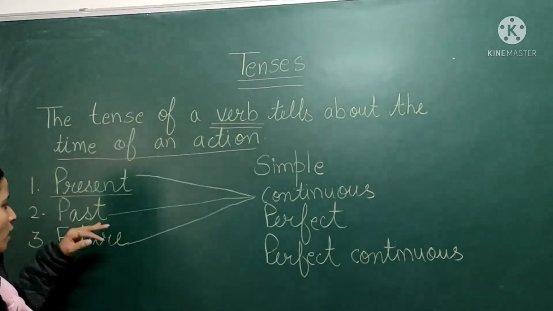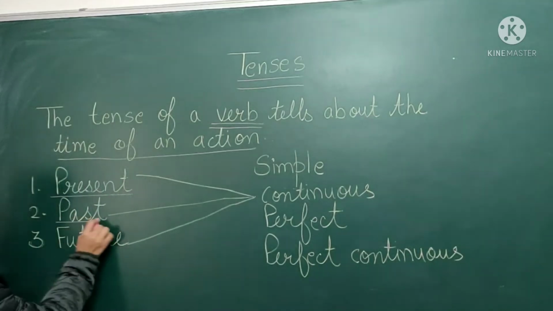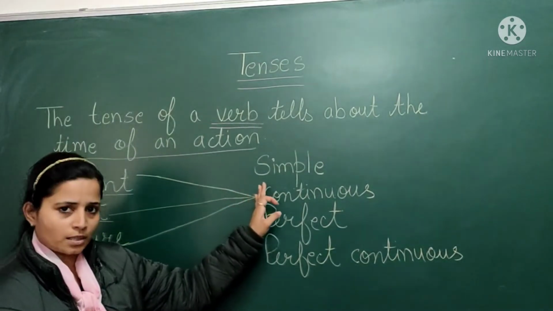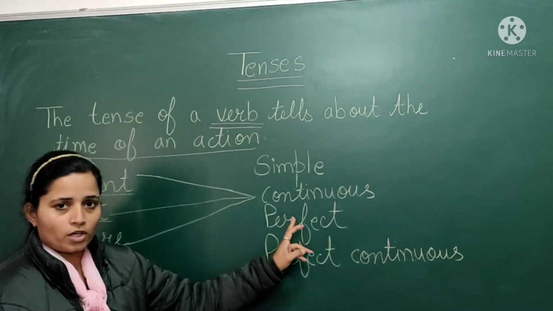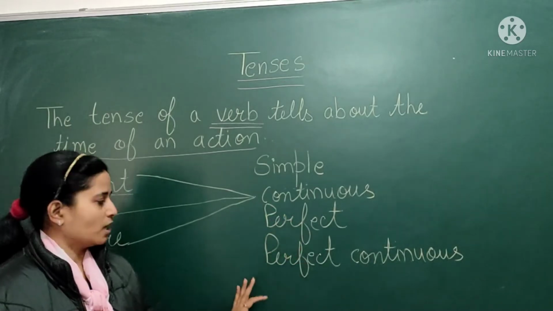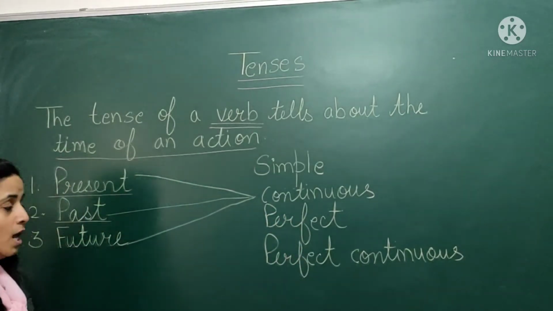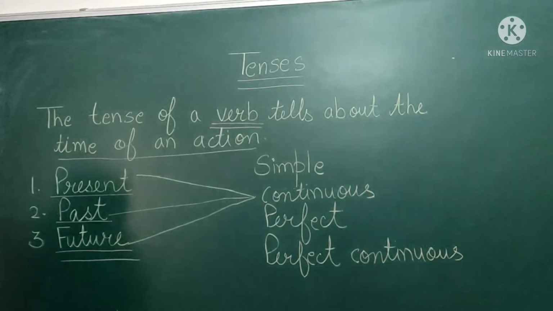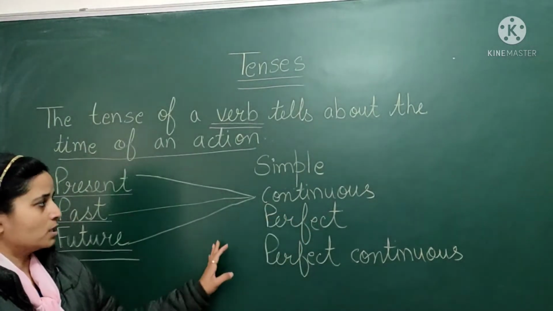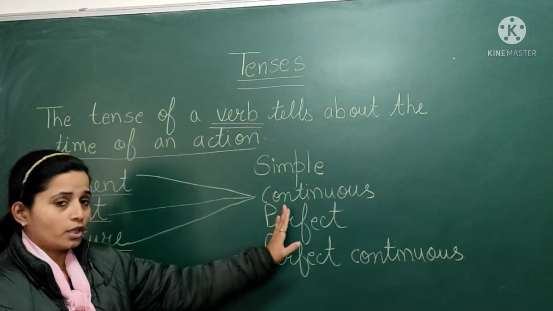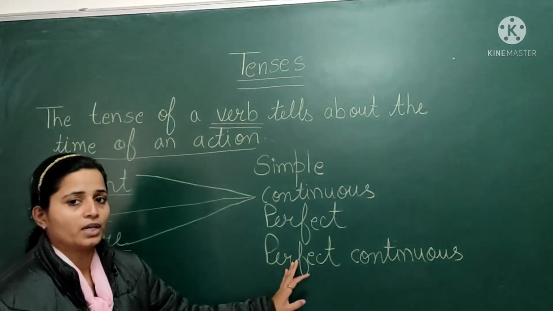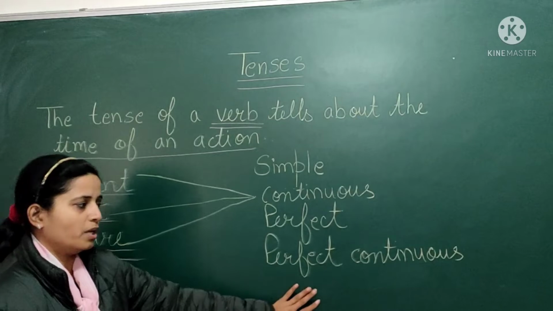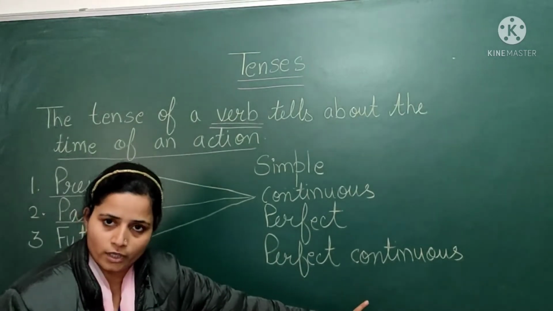In the same way, past tense has simple past, past continuous, past perfect, and past perfect continuous. And the future tense again has four parts: simple future, future continuous, future perfect, and future perfect continuous.